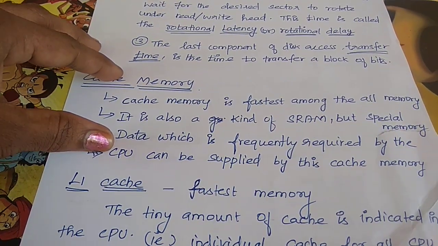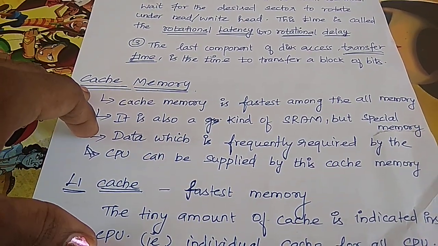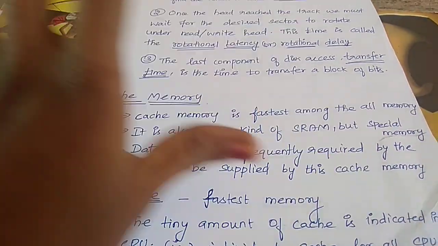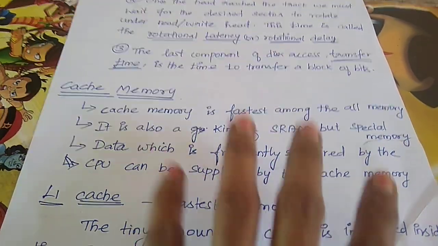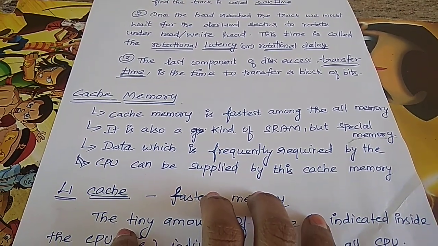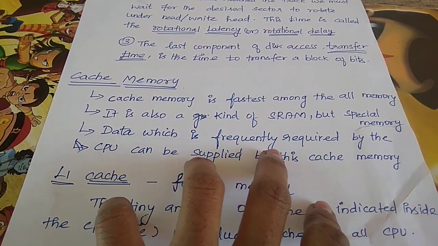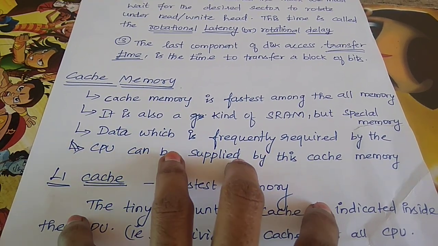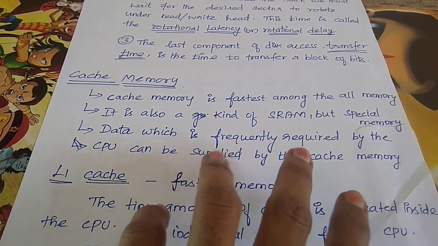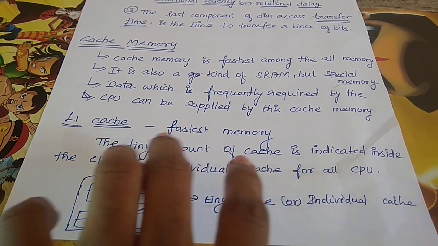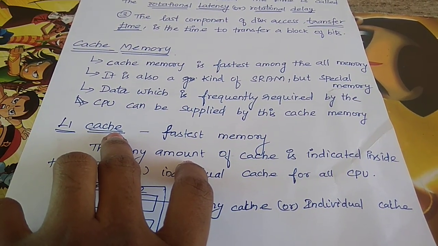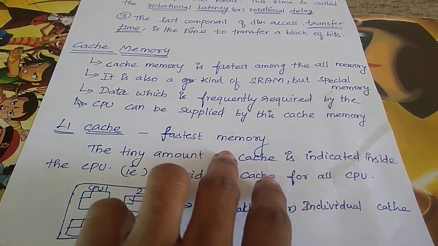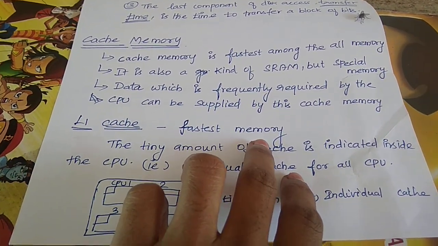And the last one is cache memory. Cache memory is the fastest among all these memories. It is one type of SRAM, but it is a special memory. Why is it special? Data which is frequently required by the CPU can be supplied by this cache memory. Here the cache is divided into three types: L1 cache, L2 cache, and L3 cache. The first one is the L1 cache, which is the fastest memory.